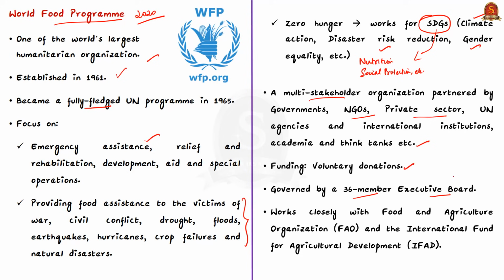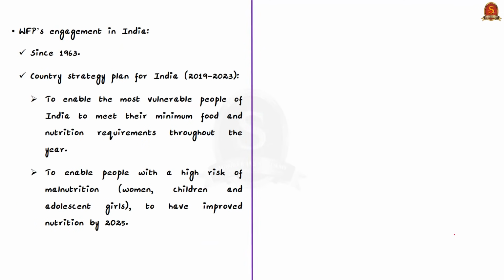Next, the World Food Programme is governed by a 36-member executive board. It works closely with its two Rome-based sister organizations, the Food and Agriculture Organization and the International Fund for Agricultural Development. Now, talking about the World Food Programme's engagement in India, know that it has been functioning in India since the year 1963. According to the country strategy plan for India 2019 to 2023, this World Food Programme aims to enable the most vulnerable people of India to meet their minimum food and nutrition requirements throughout the year.